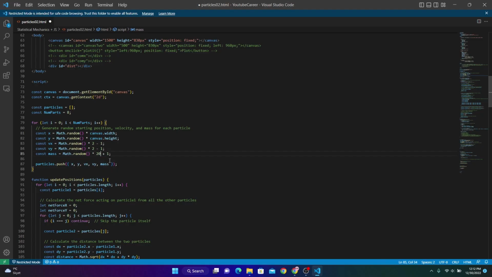Now let's decrease the number to 8 and increase the mass. Interesting. Again, decreasing the number of particles decreases the central force that exists between them, and it results in a smoother transition, a smoother gathering.